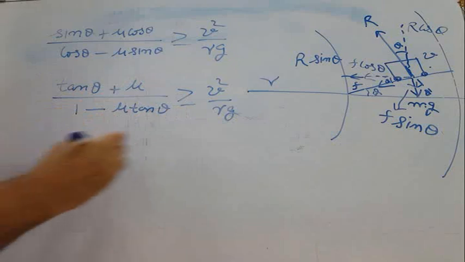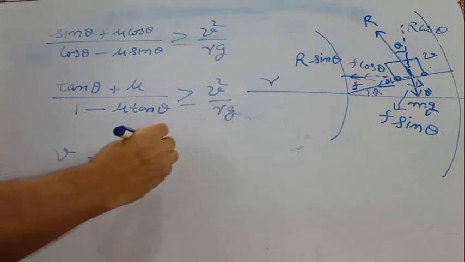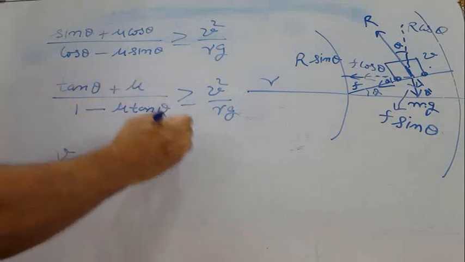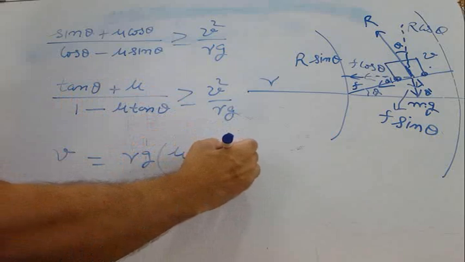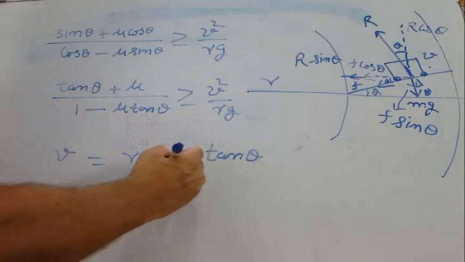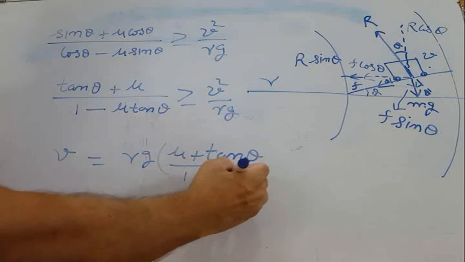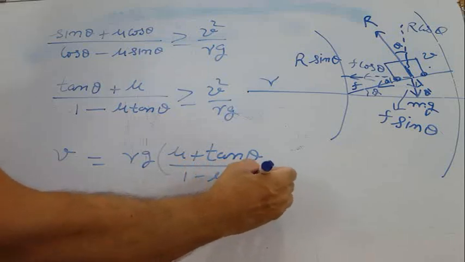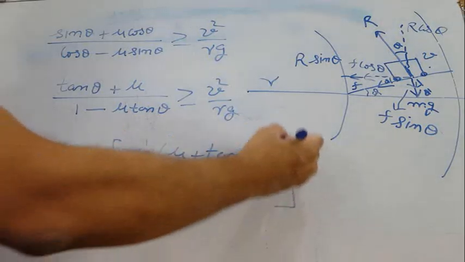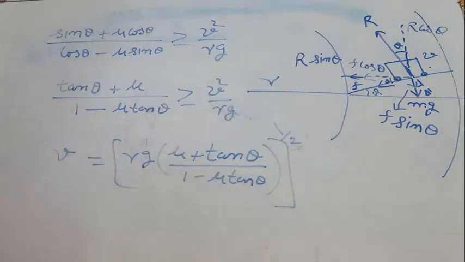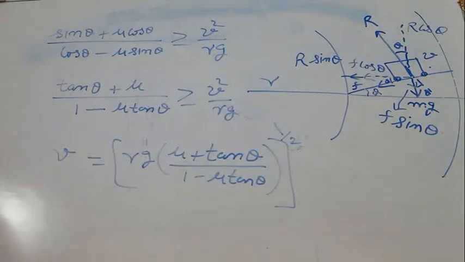V will be equal to rg, I am writing this mu first, so mu plus tangent theta upon 1 minus mu tangent theta, raised to power 1 by 2. Because it was a square, so it will be raised to power 1 by 2. So that will be the velocity.